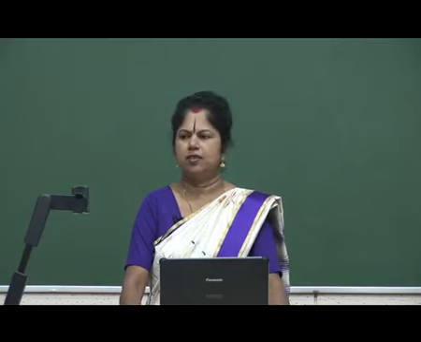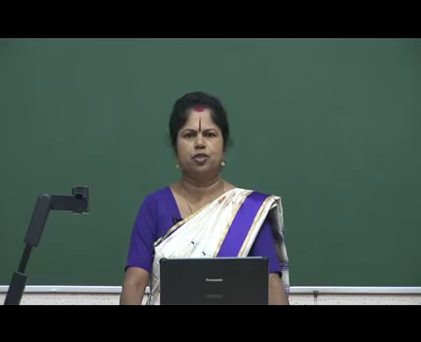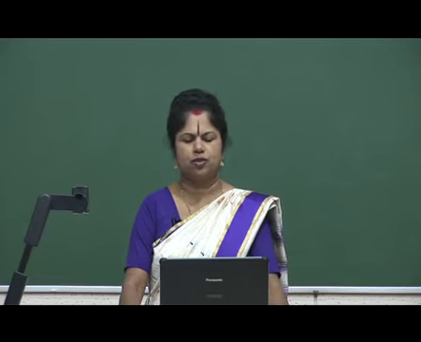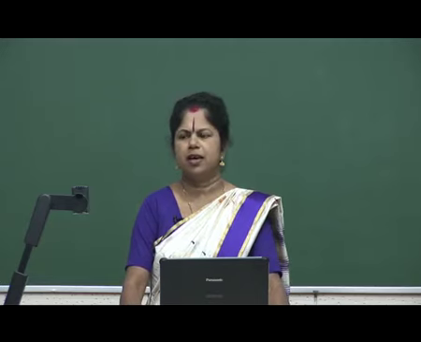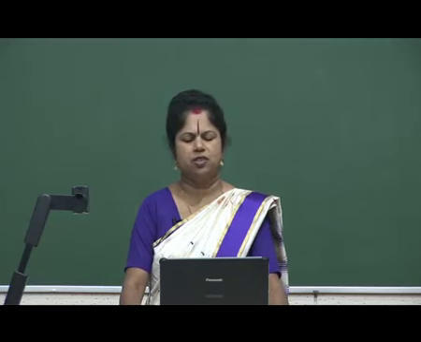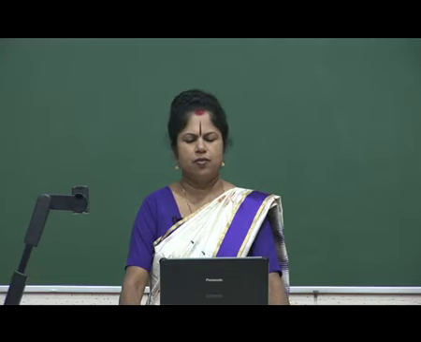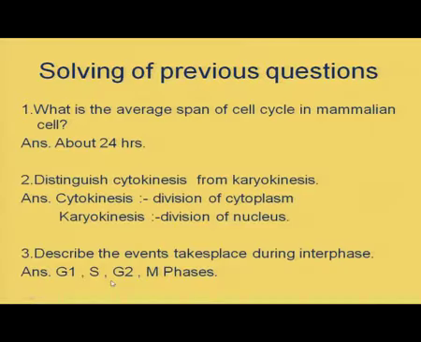In the last session, I gave you some questions to think about and respond to. Now, you can verify your answers. What is the average span of a cell cycle in a mammalian cell? Here you can check your answer: about 24 hours. Now, see the second question.